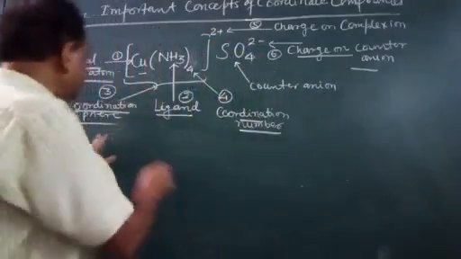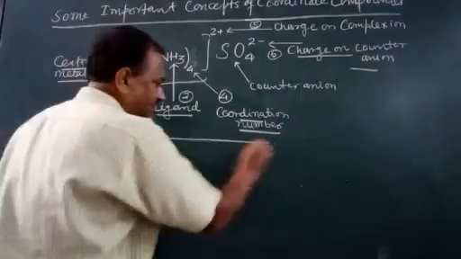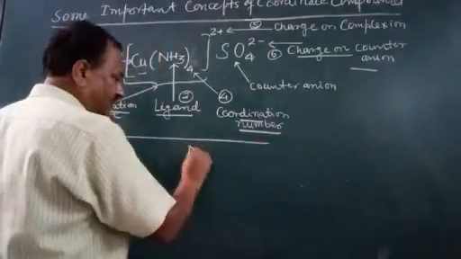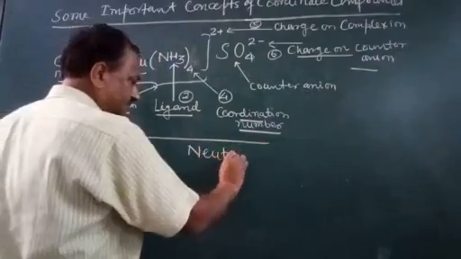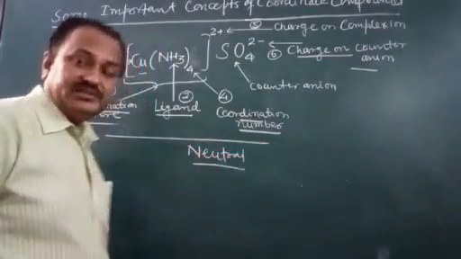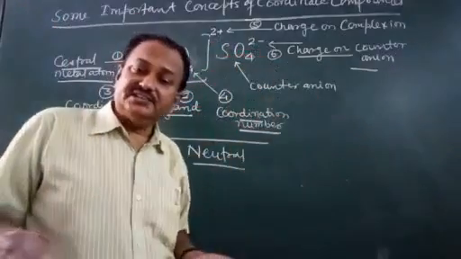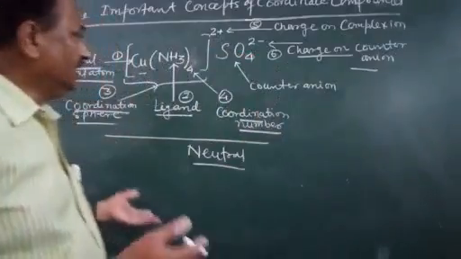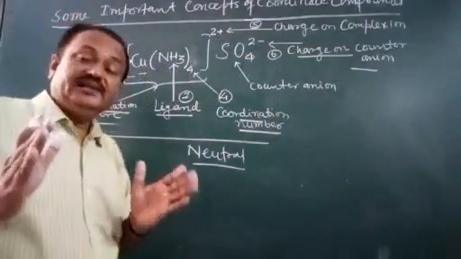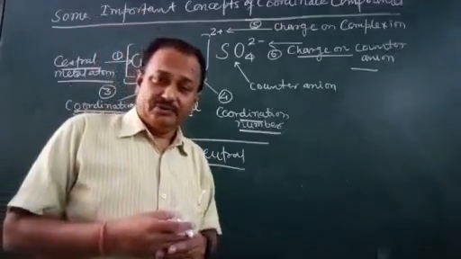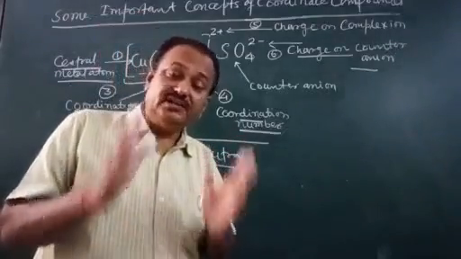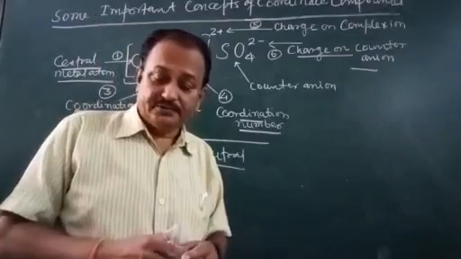As a whole, any molecule is always neutral, so 2 plus and 2 minus neutralize each other. Coordinate compounds are also neutral in nature, like ionic compounds, though they are totally different from ionic compounds.